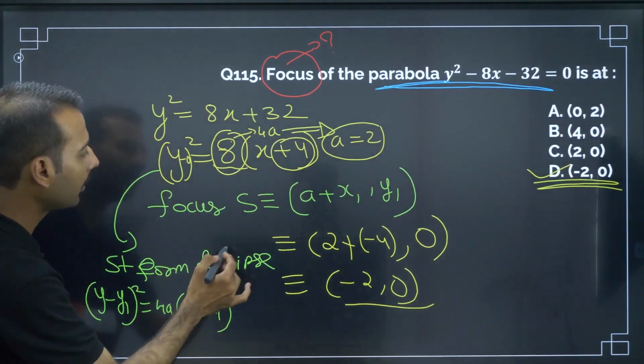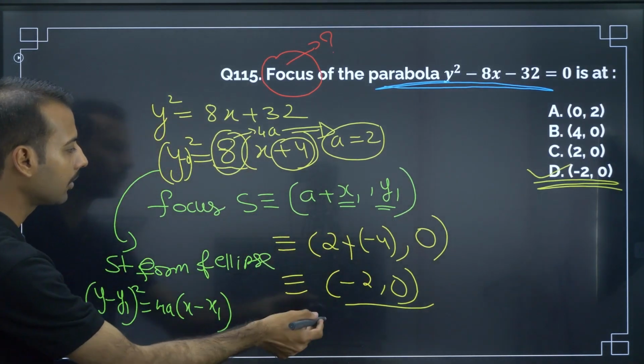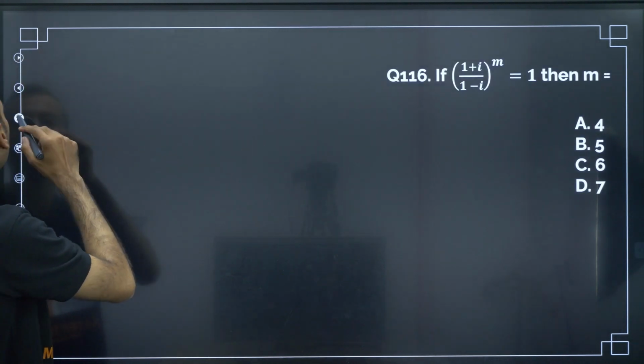Now you compare this and this. From there you will get x1, y1 and simplify. So we will get D as the answer. Moving on to next question.